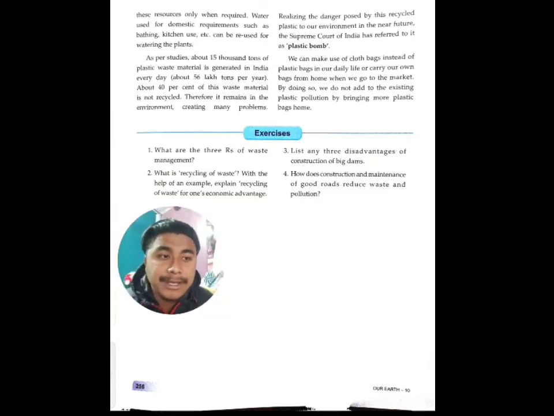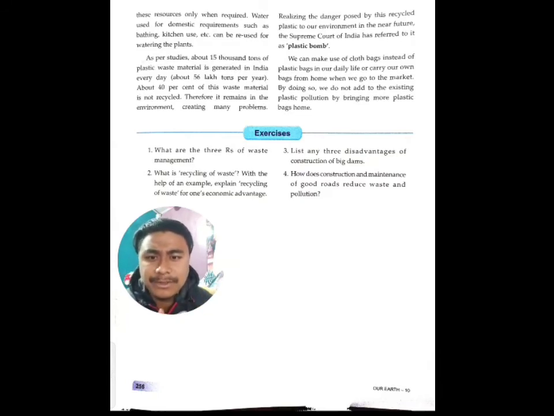As I've already said, in India 35 million tons of waste is generated every year, so per capita generation of waste is around 0.3 to 0.45 kgs. Considering the threat posed by plastics to the environment, the Supreme Court of India has declared plastics as plastic bombs, which have a greater impact on the environment and on future generations.